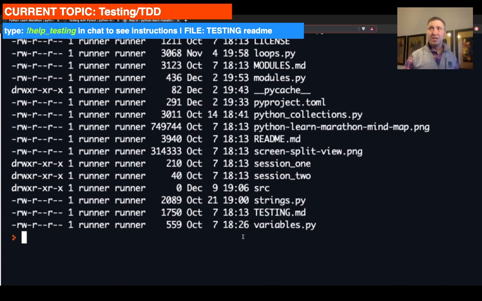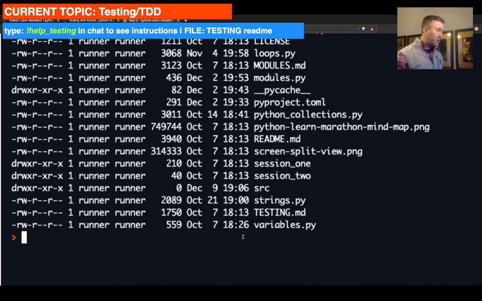Pytest is leveraging that to find the root of the project. So basically it keeps going up and up and up until it no longer sees an __init__ file in a particular folder. Then it knows this is the module, start from one level up. And so what we need to do is create an __init__ file in that source folder.